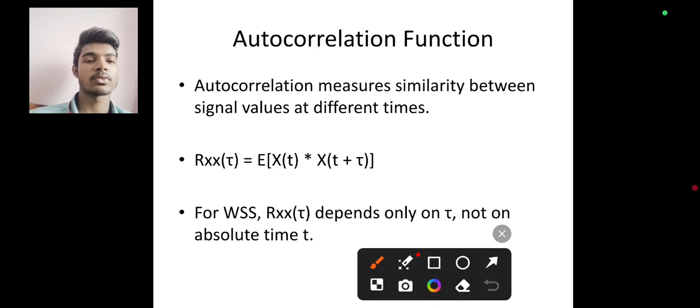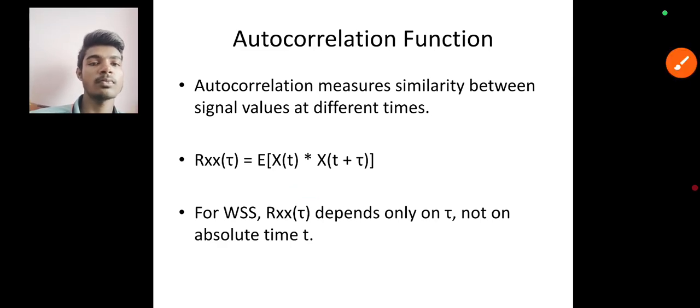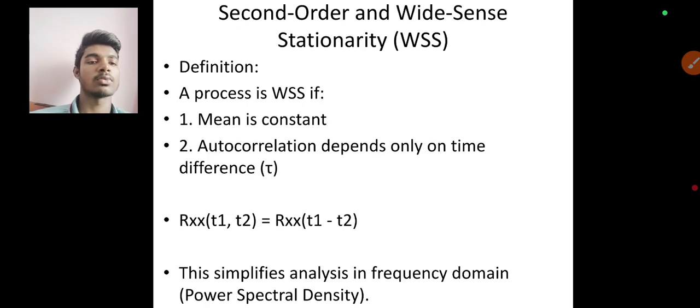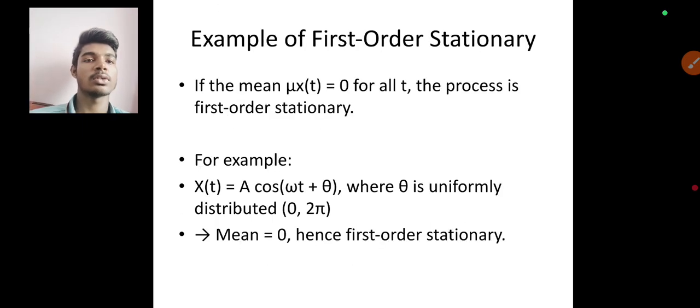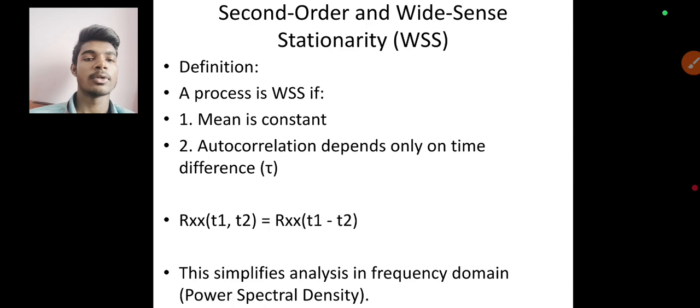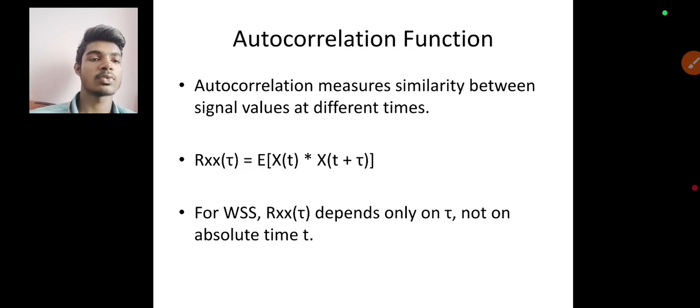That equation shows Rxx of tau is equal to expectation of x of t times x of t plus tau. For wide sense stationary, Rxx of tau depends only on tau, not on absolute time.